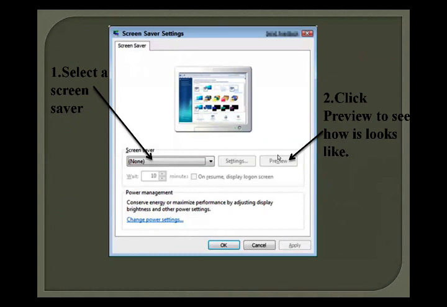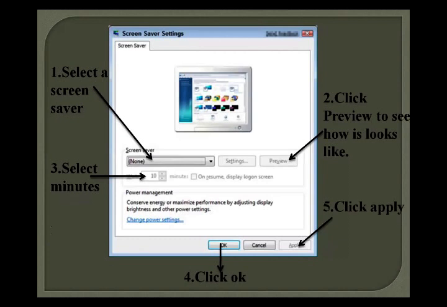Then here you see there is wait, and in the wait box you can easily set the time. You can set whatever time you want, 10 seconds or 10 minutes, or minimum seconds, for the screensaver.